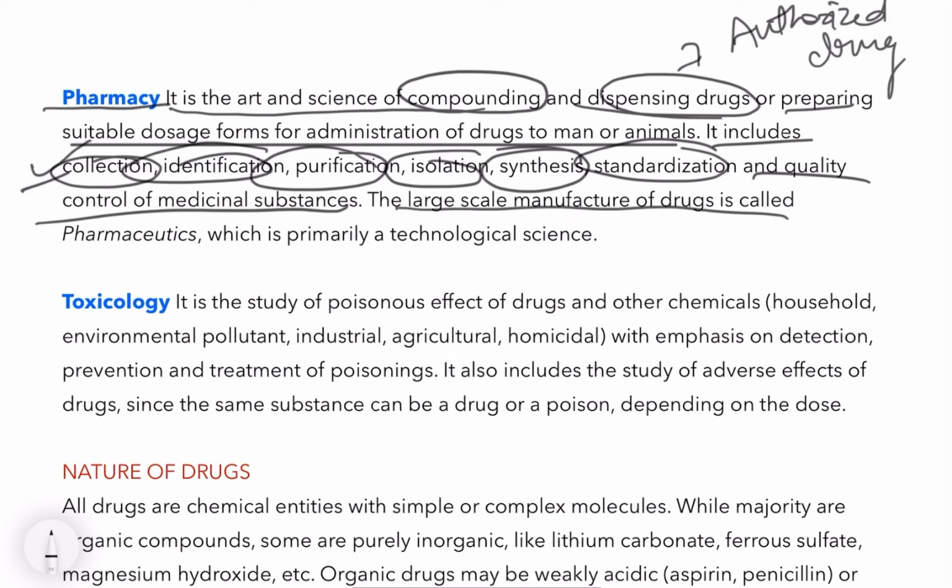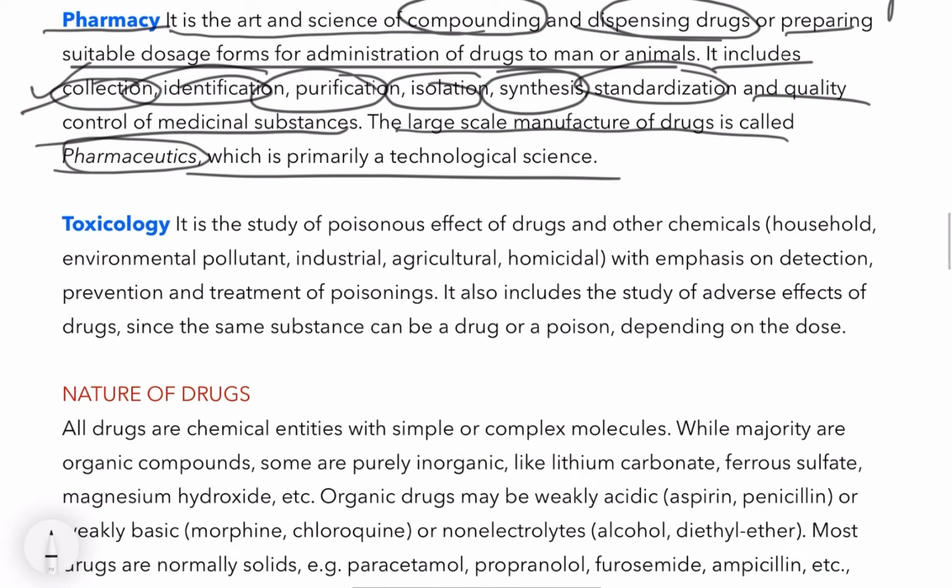The large scale manufacture of drugs is called pharmaceutics, which is primarily a technological principle. This we know. Now, toxicology. It is the study of poisonous effects of drugs. There is one subject which we will discuss, forensic medicine and toxicology. So it is a branch of pharmacology.